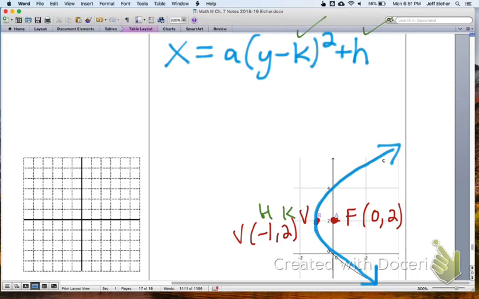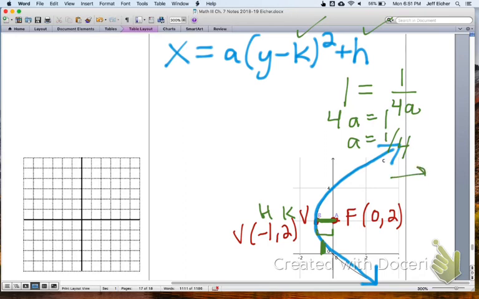Remember, once again, I feel like this comes up a lot, this distance from the focus to the vertex, this distance is 1 unit, and that 1 unit is equal to 1 over 4a. Multiply both sides by 4a, we get 4a equals 1, so a is 1/4.